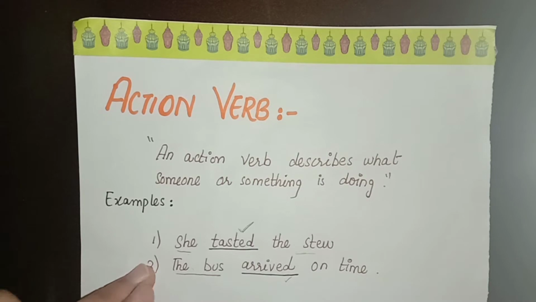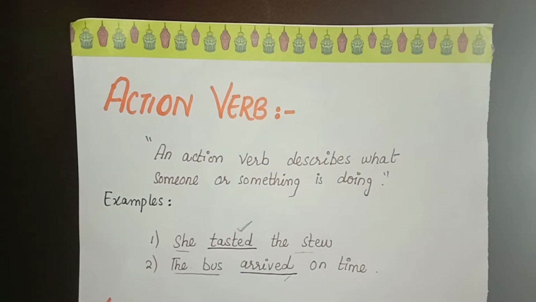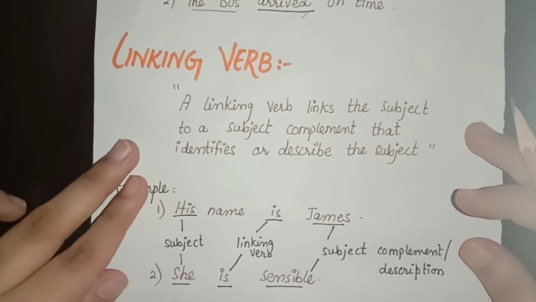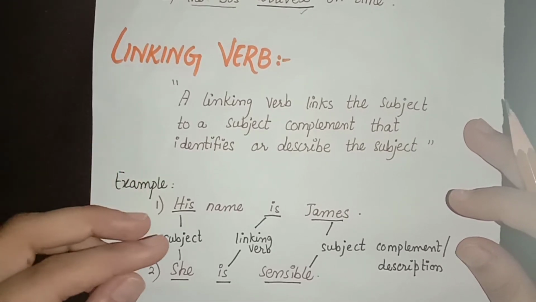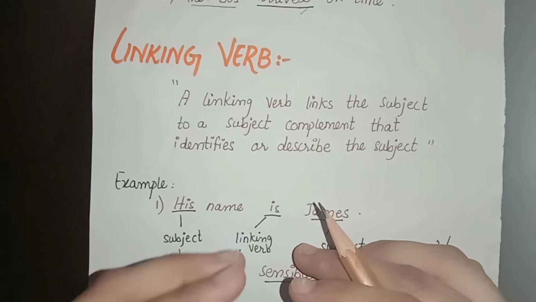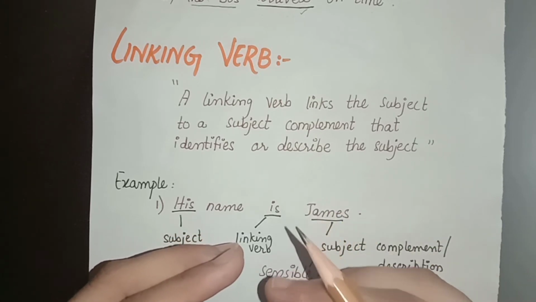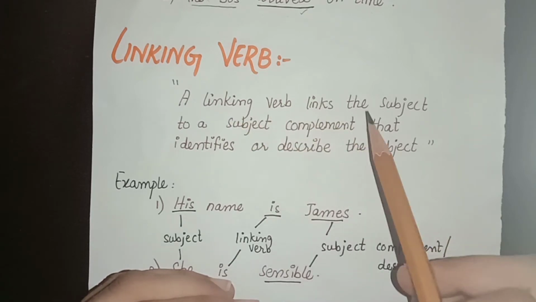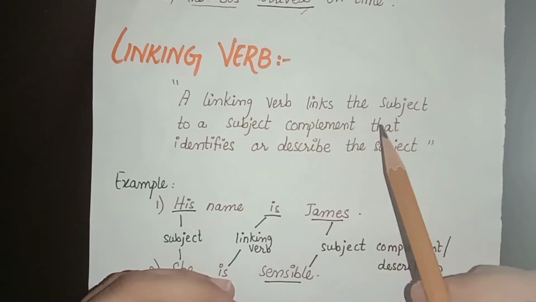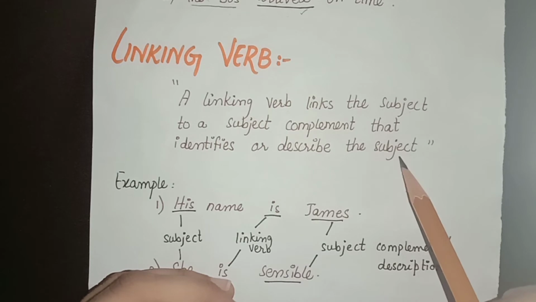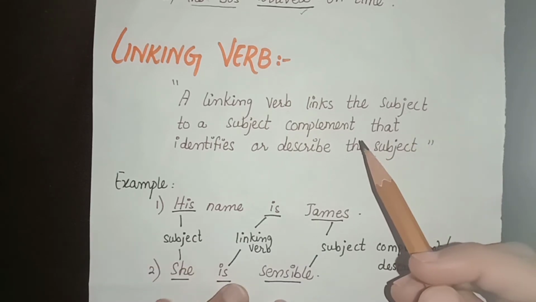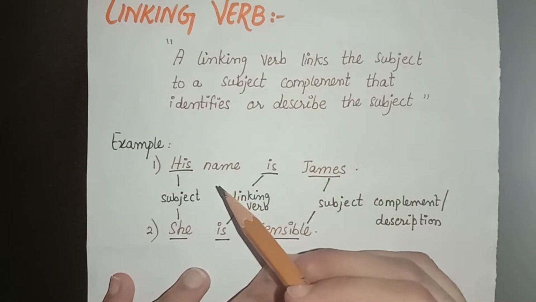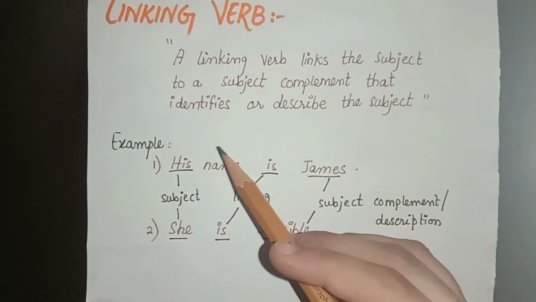Alright. Now let's move to the next category of verb we have today, which is the linking verb. Our linking verb, as I told you before, links the subject with its subject complement. Our linking verb links the subject to a subject complement that identifies or describes the subject. You can also look at the examples, so you will get clear knowledge of the linking verb.